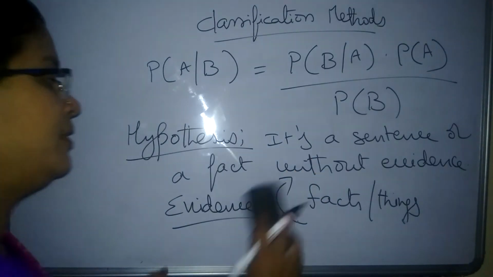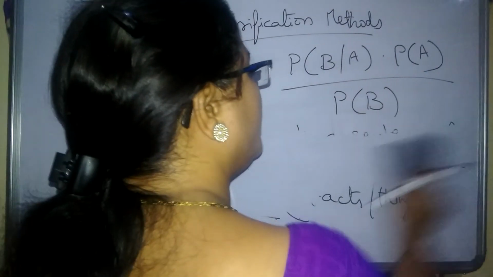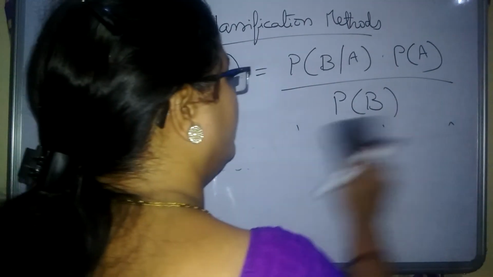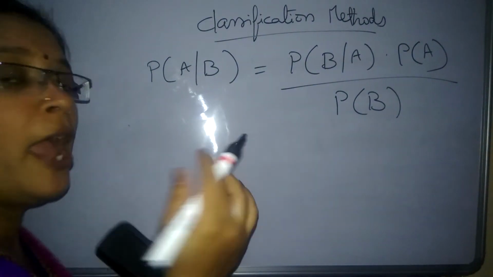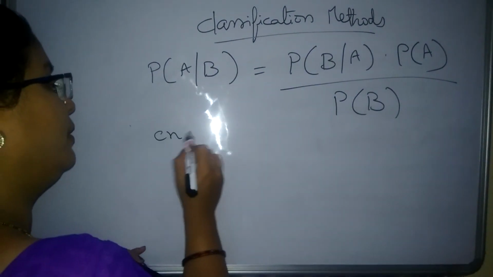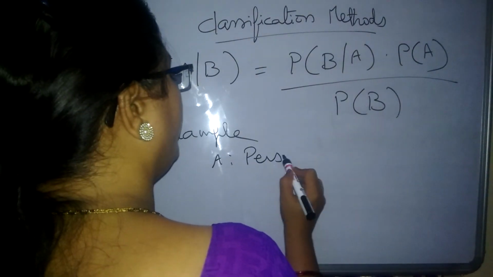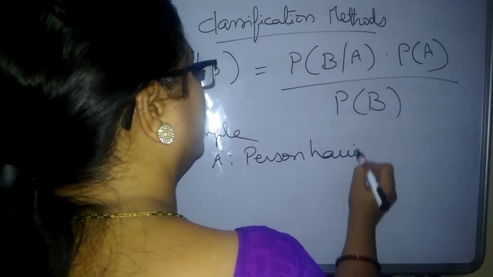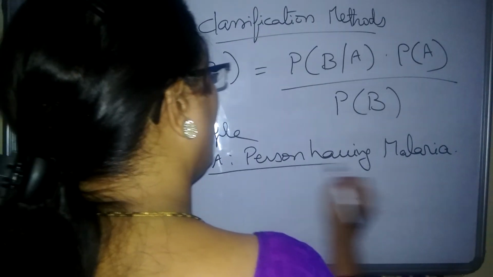For example, here we see one good example. You assume a hypothesis that is nothing but a person having malaria. So this is the hypothesis.